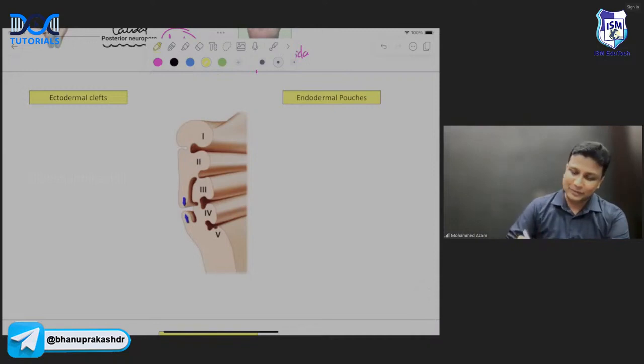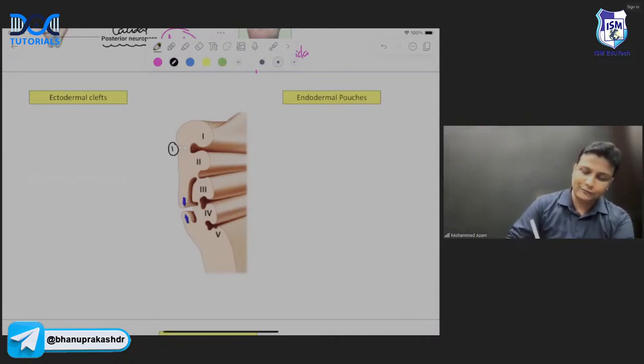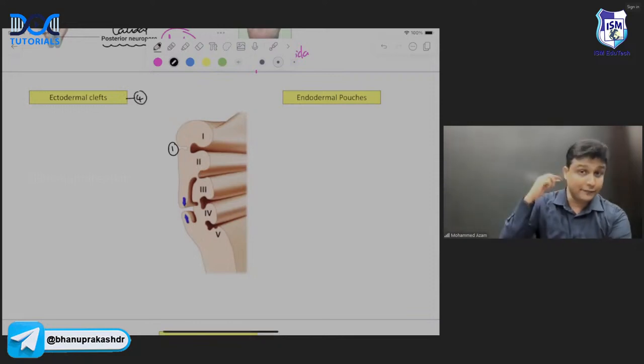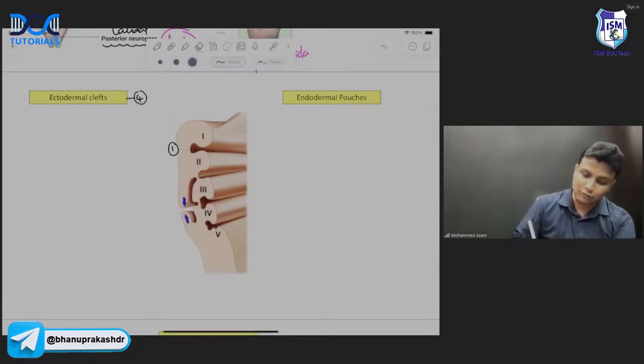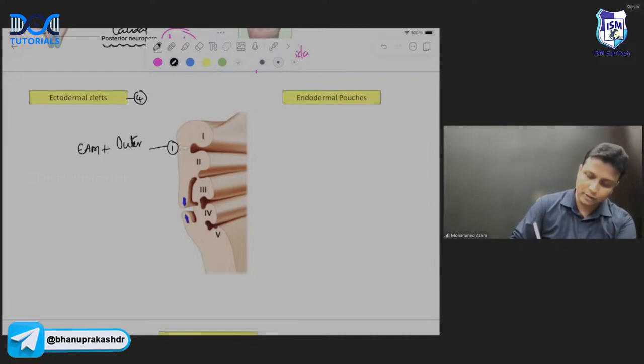Ectodermal cleft and endodermal pouches, sir. So ectoderm is going to form the cleft. There will be totally 4 clefts, sir. And remember, the first cleft ectoderm is going to form what? That is going to form the external acoustic meatus. Along with external acoustic meatus, it is also going to form the outer layer of tympanic membrane.